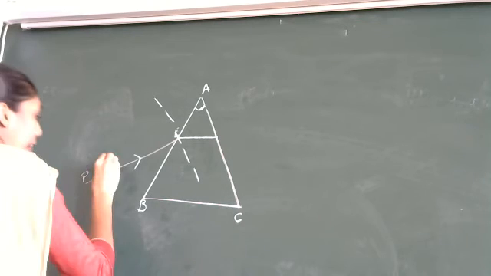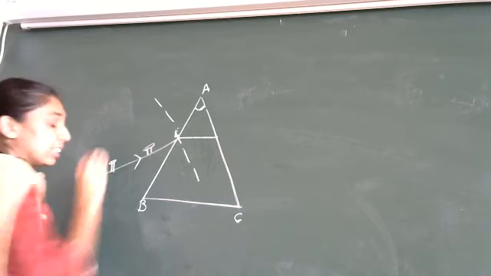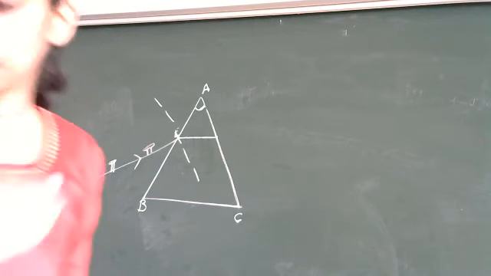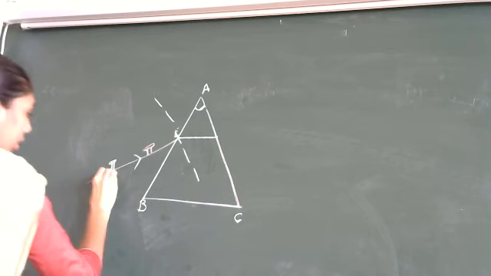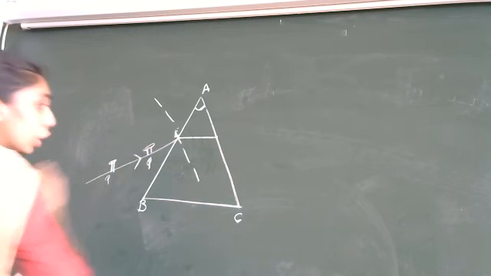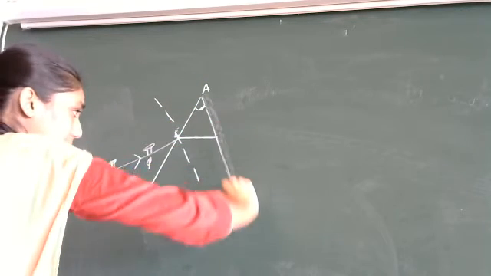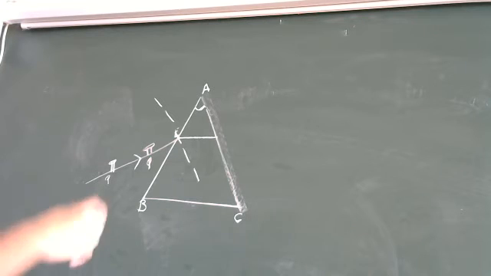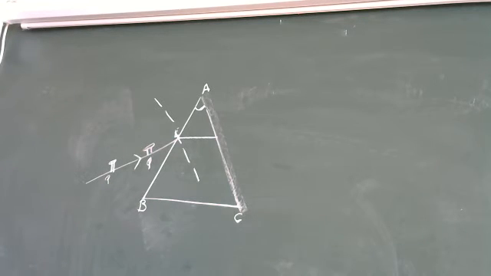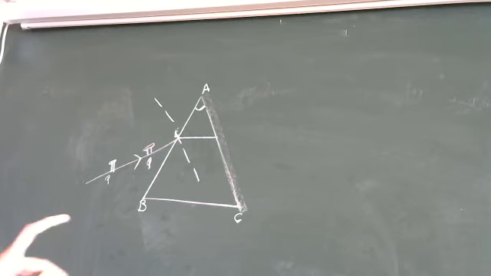I will put a nail or a pin over here. I'll just prick a pin, the notice board pins we have, right? So let me prick it over here. Let this be P and this be Q. After doing that, from this surface of the prism, I will try to see these two pins, and those two pins will be visible.